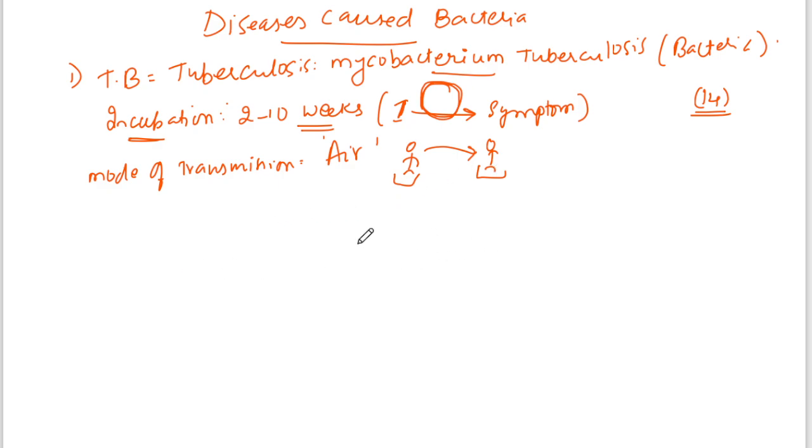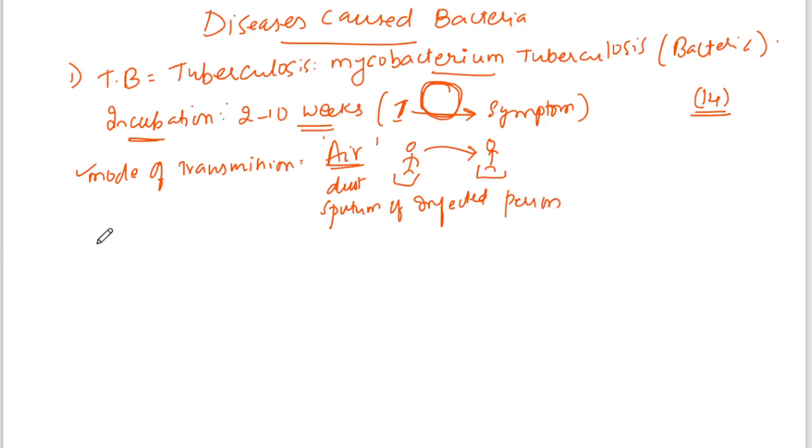So the mode of transmission is through air, dust, or sputum of an infected person.